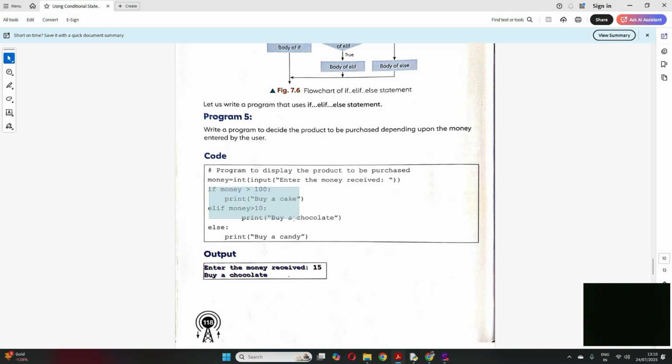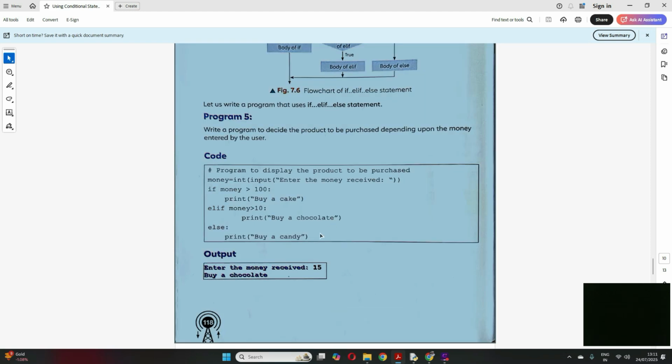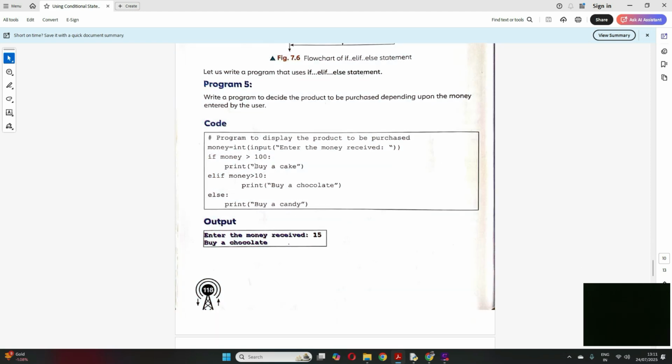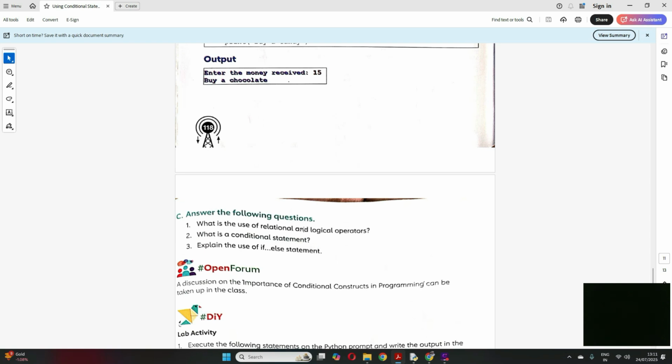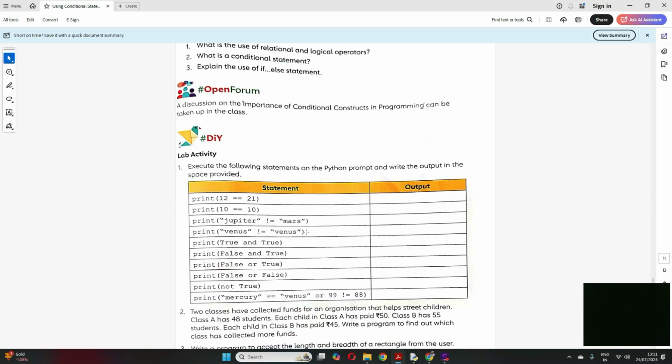So see, here we are checking multiple conditions. In multiple condition checks, we use elif in Python. Clear? We'll write one program also, then it will be more clear. Let's see if we have any program here.